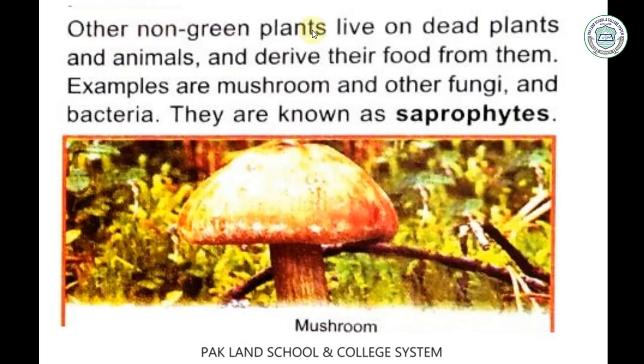Other non-green plants live on dead plants and animals and derive their food from them. Because non-green plants can't prepare their food, they depend on other sources. For example, mushrooms depend on dead plants and dead animals to get their food. Mushrooms and other fungi and bacteria are known as saprophytes.